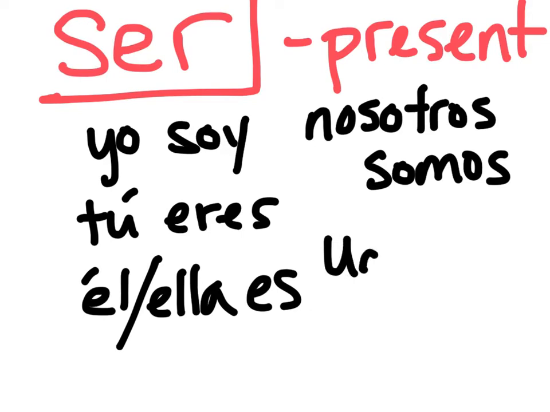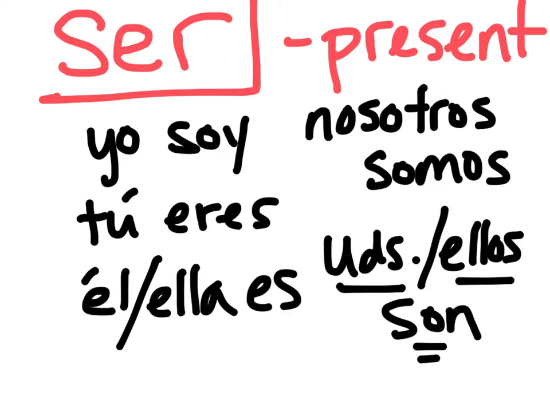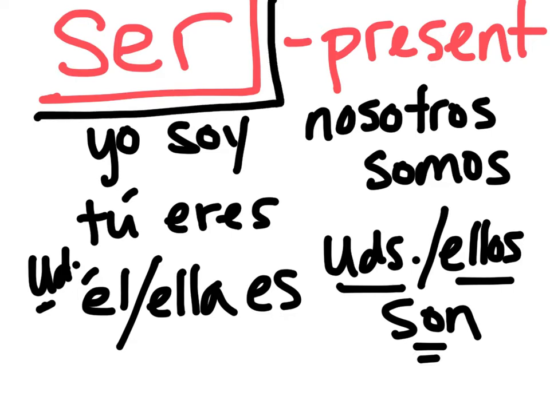And ustedes, ellos son. So y'all are or they are. Okay? Again, don't forget usted goes here, which means you formal. So you are would be usted es. Okay, so those are the conjugations for ser in present tense.